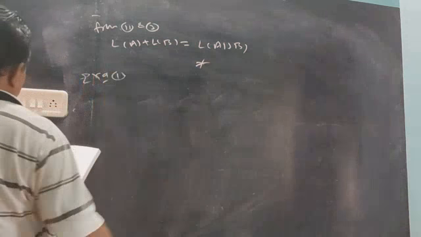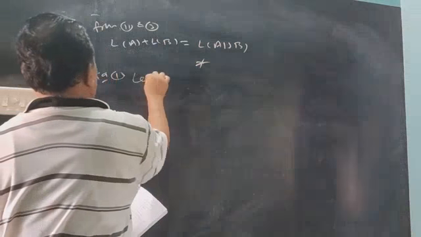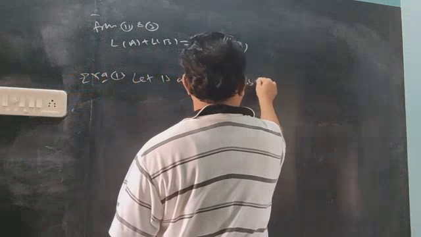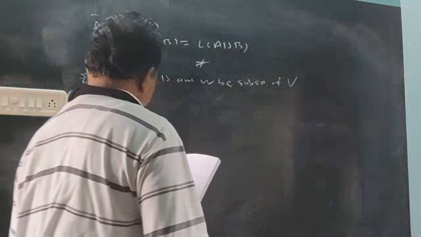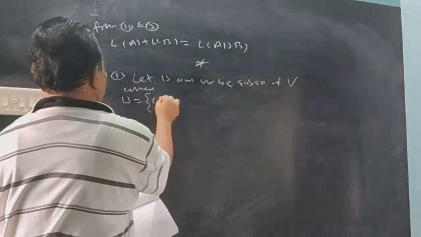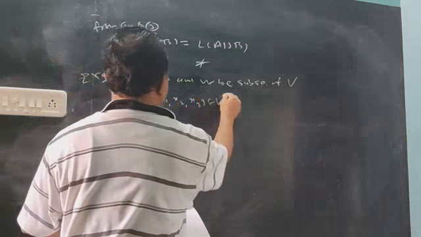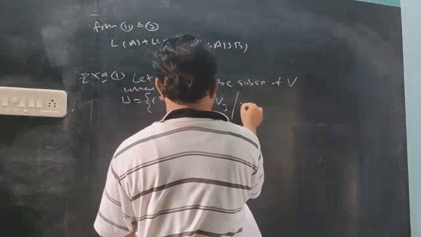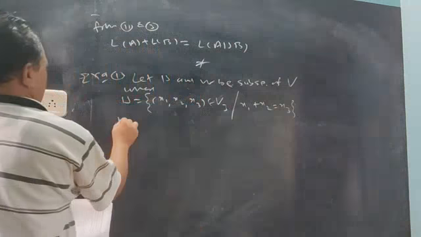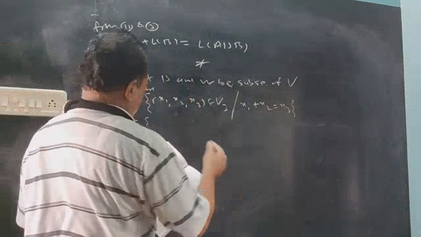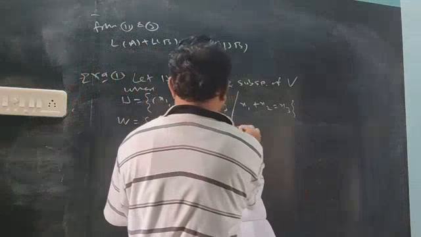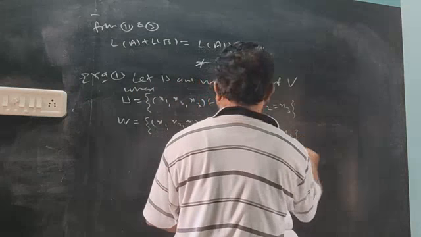Next example, another span example. Let U and W be subspaces of vector space V3, where these two sets are: U is the set of x1, x2, x3, three-dimensional elements of V3, such that the restriction is x1 plus x2 is x3, the addition of the first two will be the third, and W is a set of x1, x2, x3 elements of V3, but the condition is x1 equals x2 equals x3, all three elements are equal.